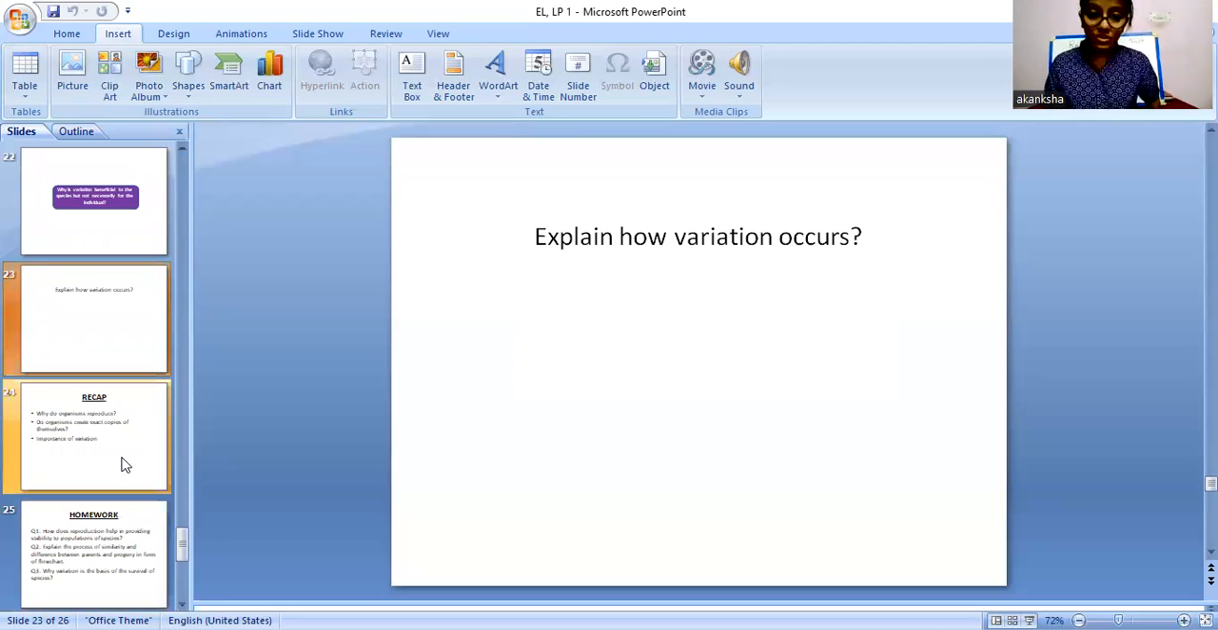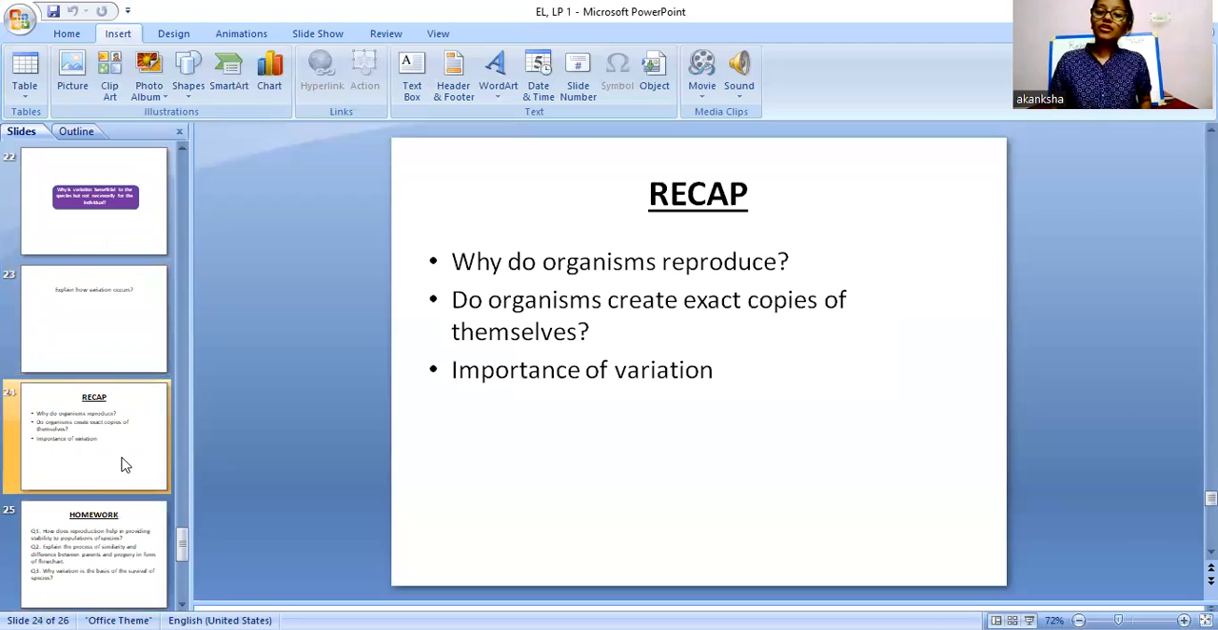Coming on to the recapitulation part. Today we discussed why organisms reproduce. Second, whether organisms create exact copies of themselves or not. And the third important point that we discussed is the importance of variation and the different factors that help in the process of variation. This was all about the recap.